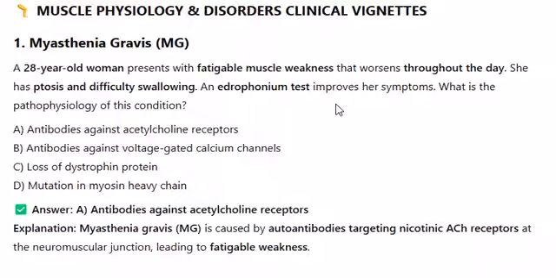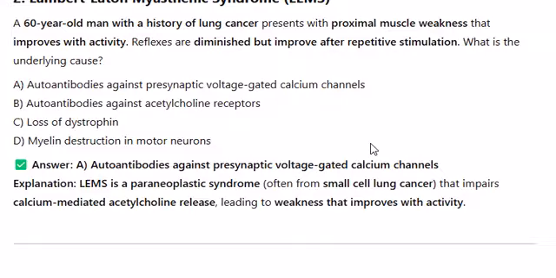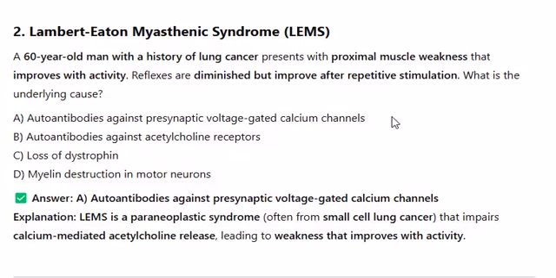2. Lambert-Eaton myasthenic syndrome. A 60-year-old man with a history of lung cancer presents with proximal muscle weakness that improves with activity. Reflexes are diminished but improve after repetitive stimulation. What is the underlying cause? A. Autoantibodies against presynaptic voltage-gated calcium channels. B. Autoantibodies against acetylcholine receptors. C. Loss of dystrophin. D. Myelin destruction in motor neurons.